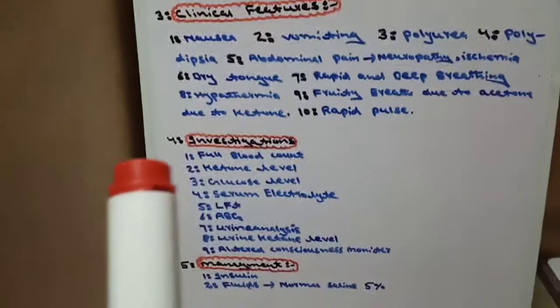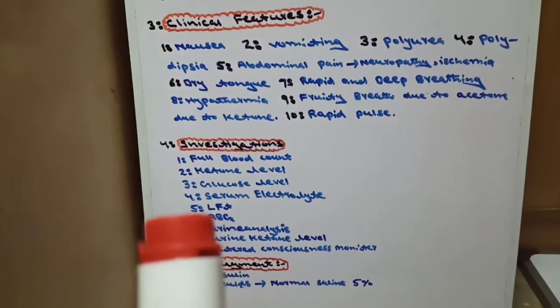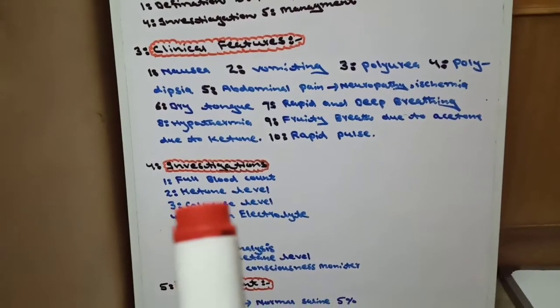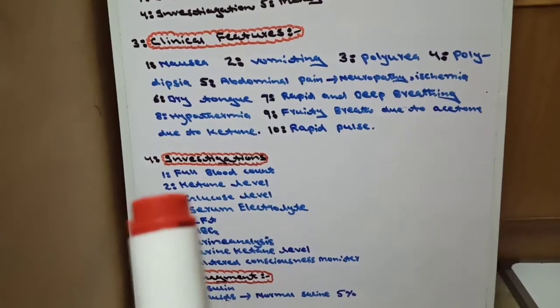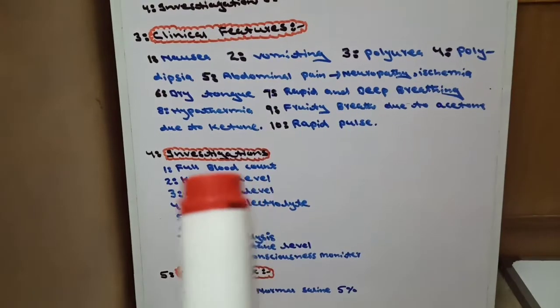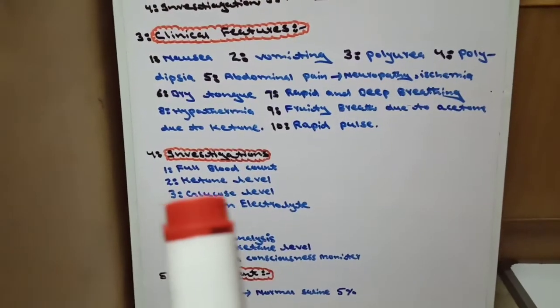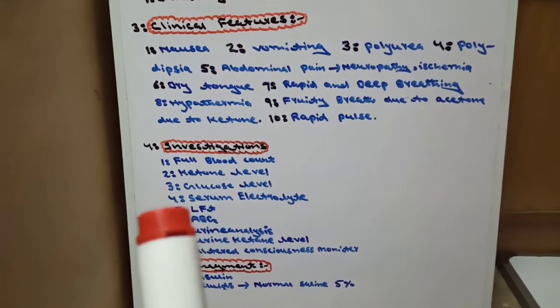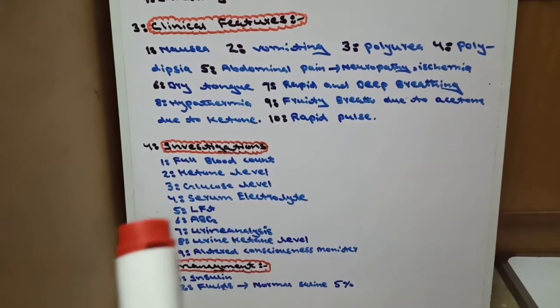Now come to the investigations. There are 9 investigations for diabetic ketoacidosis. Number 1 is full blood count. Second is ketone level of blood to check the ketone level. If the ketone level is raised, it means diabetic ketoacidosis. The third is glucose level to confirm diabetes mellitus. The fourth is serum electrolytes.